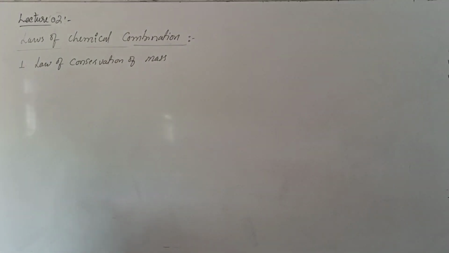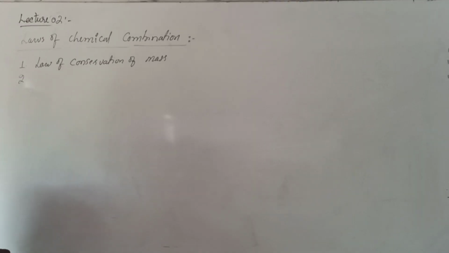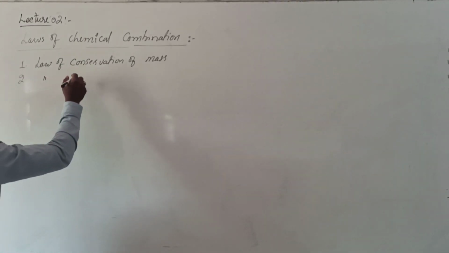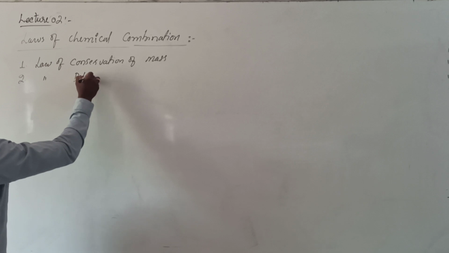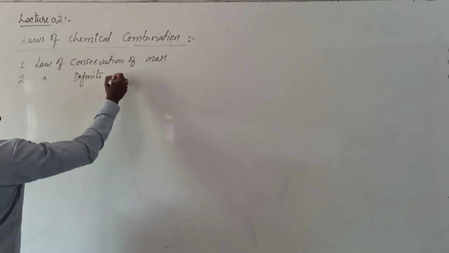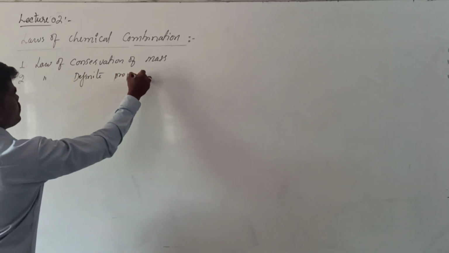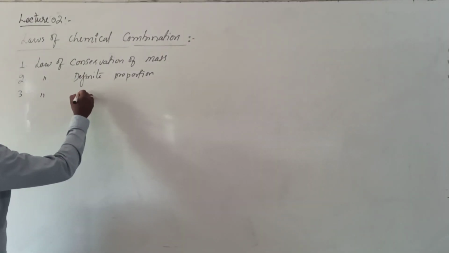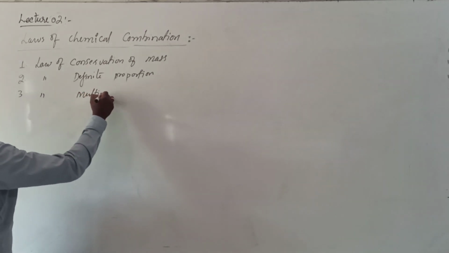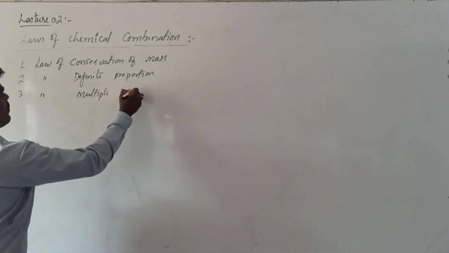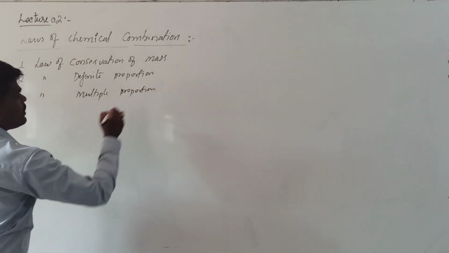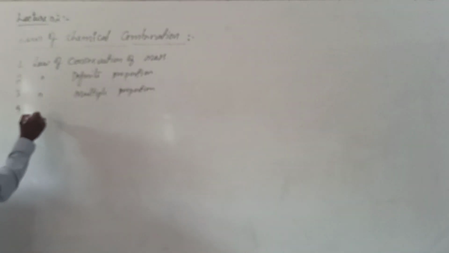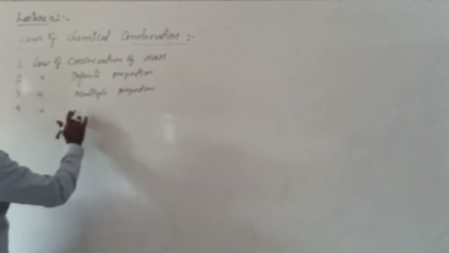The second law is the law of definite proportion. The third law is the law of multiple proportions. And there is one more law, called the law of reciprocal proportion.